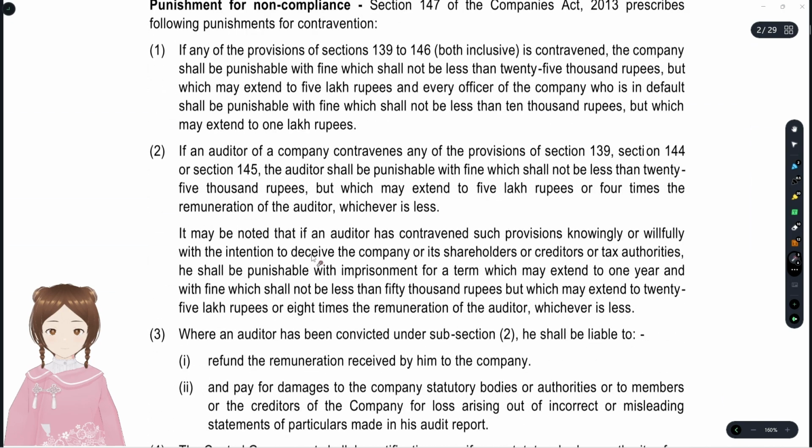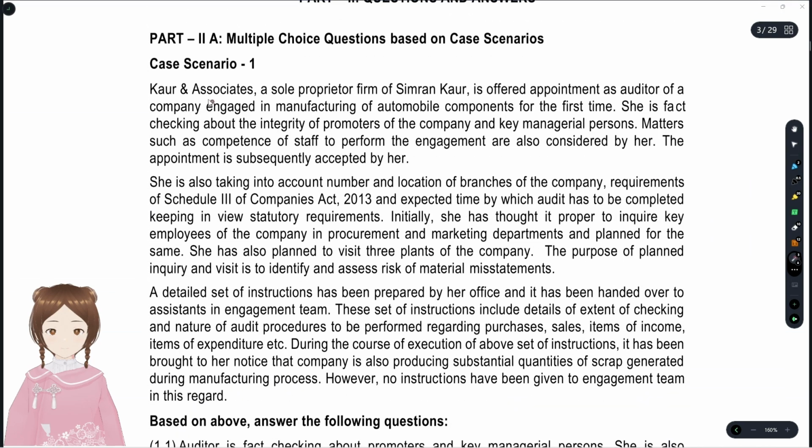And now we'll see the questions portion. This is case scenario one. Kaur and Associates, a sole proprietor firm of Simran Kaur, is offered appointment as auditor of a company engaged in manufacturing of automobile components for the first time. That is, it's her first engagement.